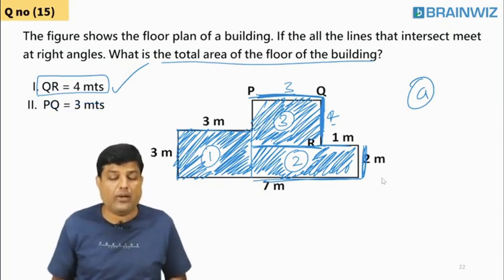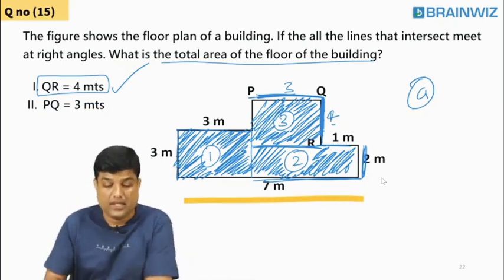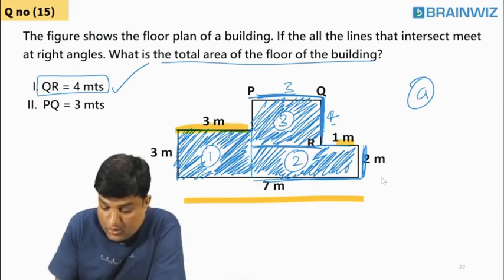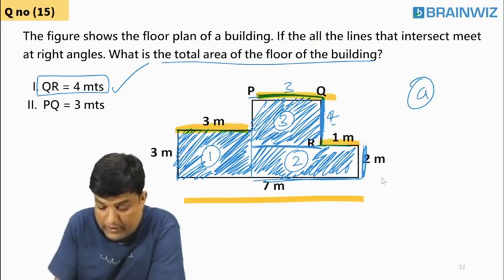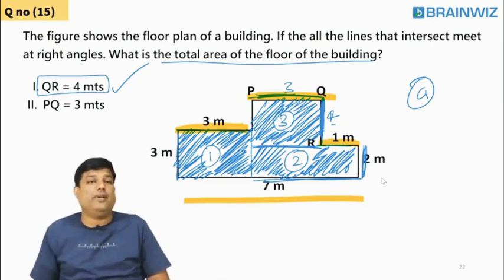Sir, already, how can I tell you, sir? How many times should I say it? This everything is 7. In this thing, what is this length, students? What is this length? This is 3. What is this length? 4. So definitely what is PQ should be 3 only. So that's the reason I'm not using the second point.